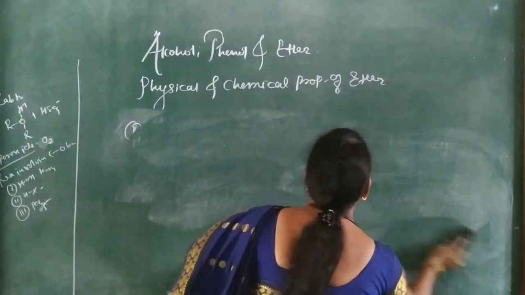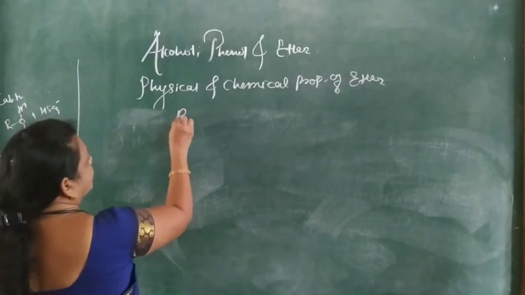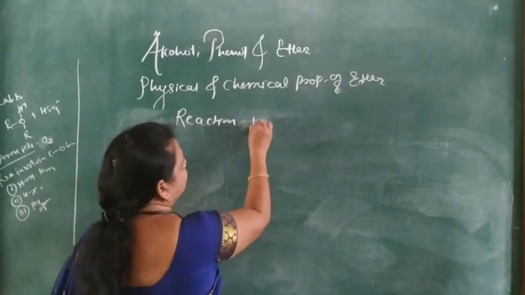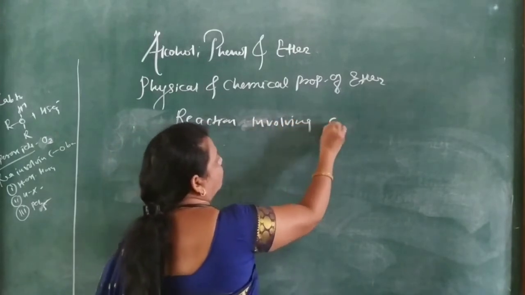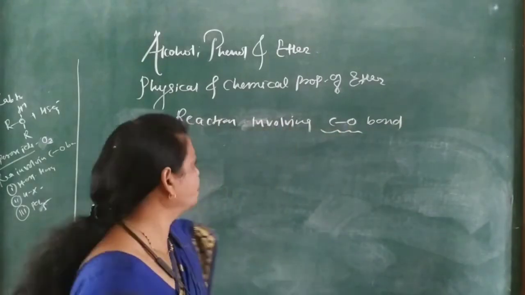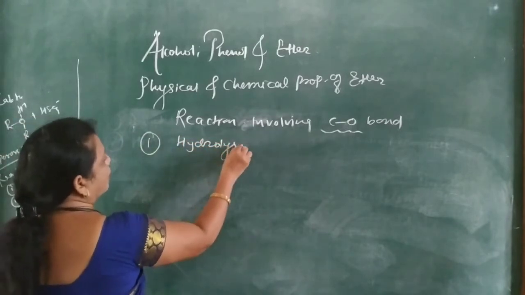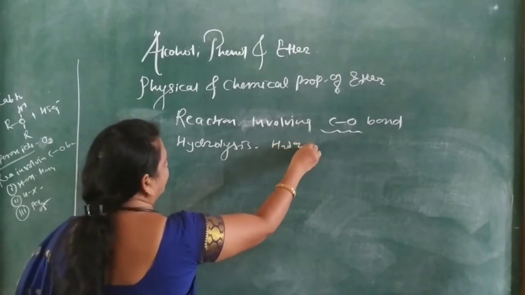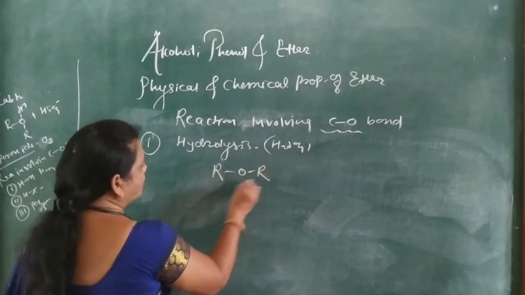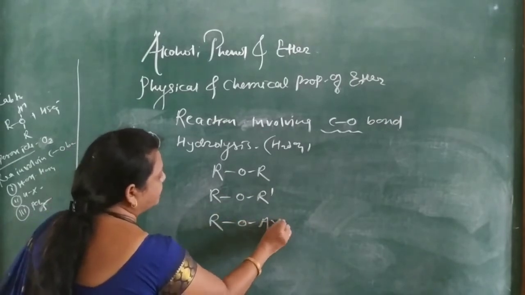Now the reactions involving the CO bond. CO bond means the ether linkage with carbon. The first is hydrolysis with hot and concentrated sulfuric acid. Here ROR, ROR dash and ROAr. Ar means this is aromatic.